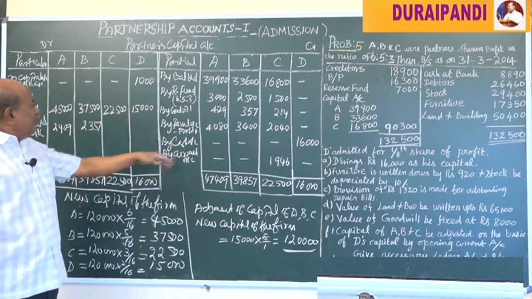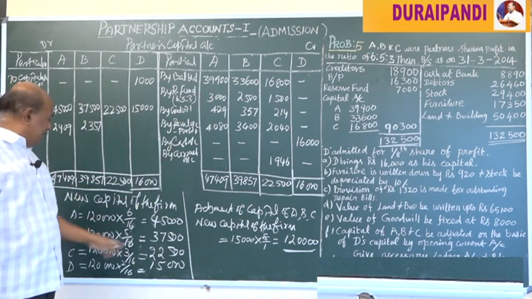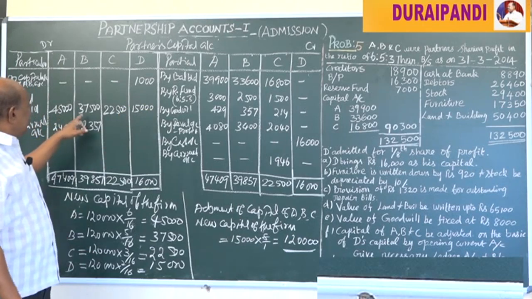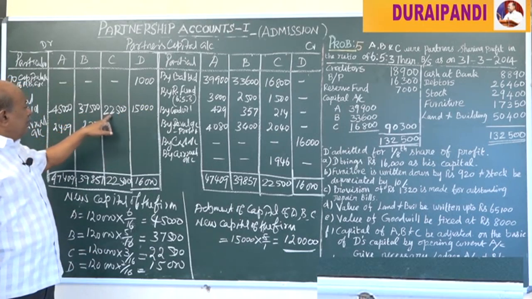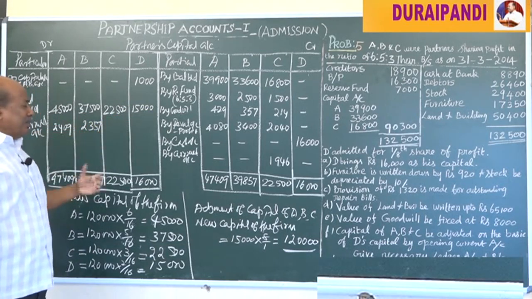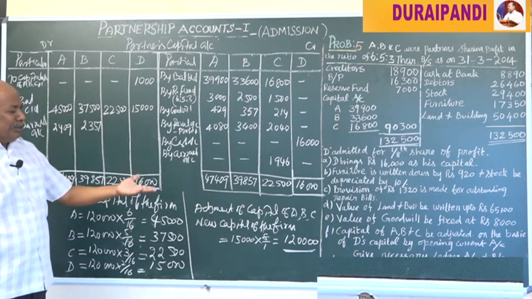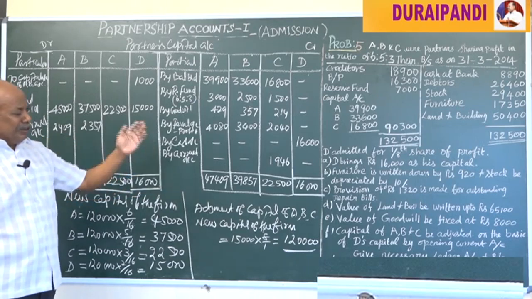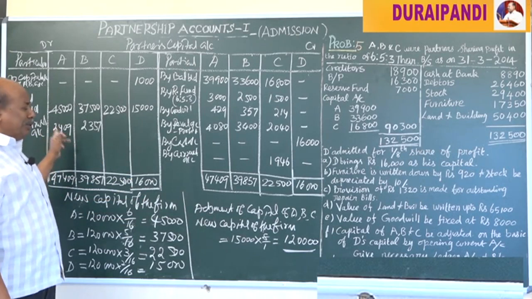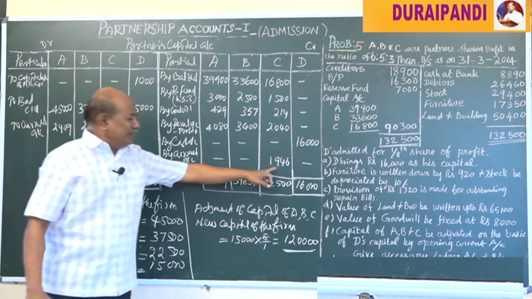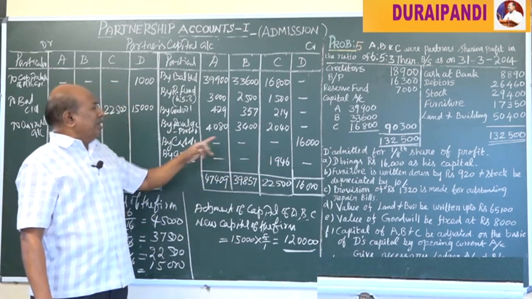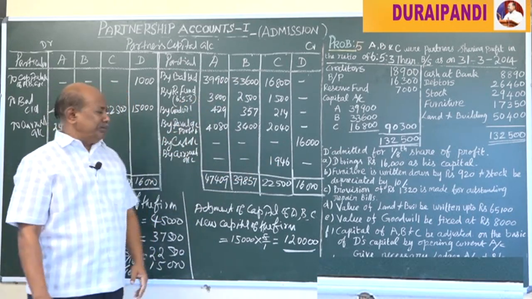Now, the new capital was based on their new profit sharing ratio, 45,000, 37,500, 22,500 and 15,000. The excess amount should be transferred to or adjusted according to current account. Here it is a fund, it should be shown in the liability side. Here there is a deficit, it should be shown in the asset side, current account under the head C's current account.